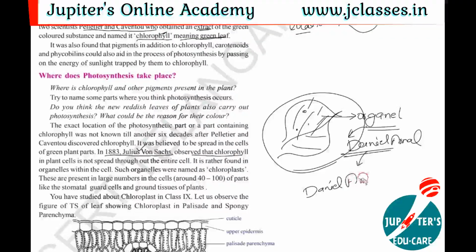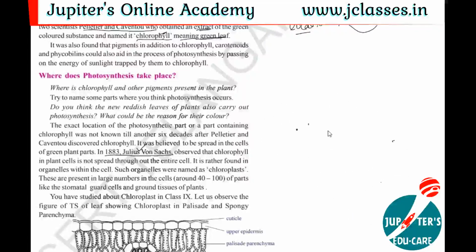But here Julius von Sachs and one more scientist, Daniel Arnon, studied more about chlorophyll and the location of photosynthesis, and finally they gave a conclusion: the chlorophyll is not spread all over the leaf, it is located in a cell organelle. That organelle is called chloroplast. This chloroplast contains chlorophyll, and this chlorophyll is responsible for the process of photosynthesis.